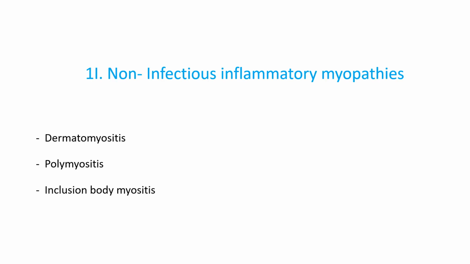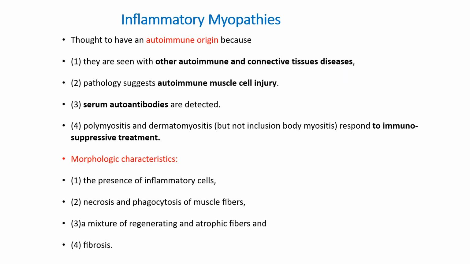Now we look at non-infectious inflammatory myopathies. We look into dermatomyositis, polymyositis, and inclusion body myositis. Inflammatory myopathies are thought to have an autoimmune origin because they are seen with other autoimmune and connective tissue diseases. The pathology suggests autoimmune muscle cell injury, and serum autoantibodies can be detected. Polymyositis and dermatomyositis respond to immunosuppressive treatment.